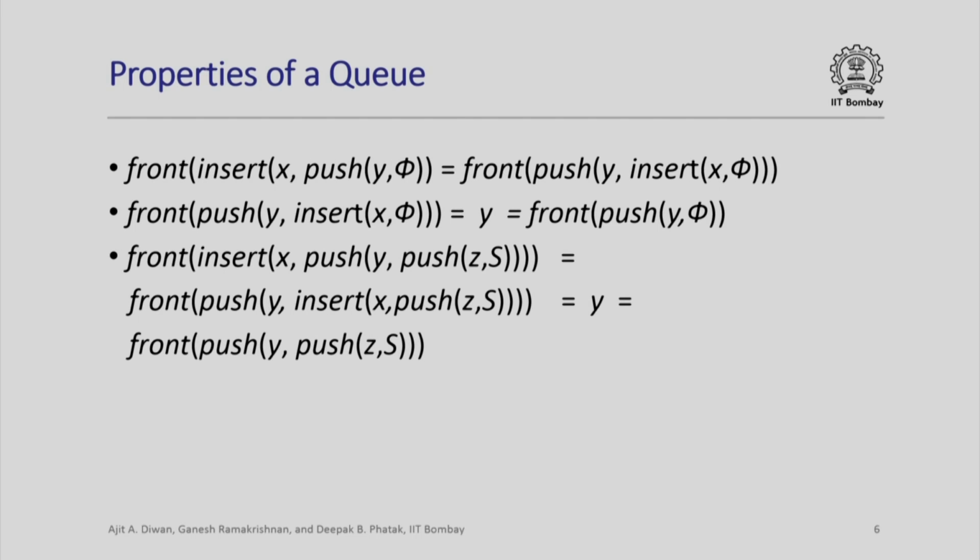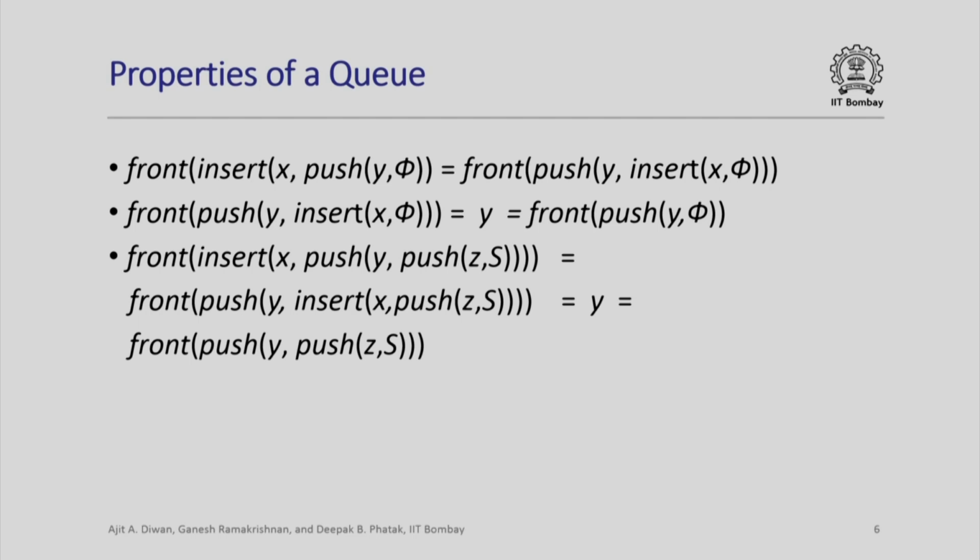Let's prove formally that the front of a queue remains unchanged if you insert an element in a non-empty queue. Essentially we first consider a queue with a single element, which is push y comma phi. If I insert x into such a queue, by definition its value is obtained by pushing y in the queue obtained by inserting x in phi, and by definition of the front operation this value is equal to y in both the cases.